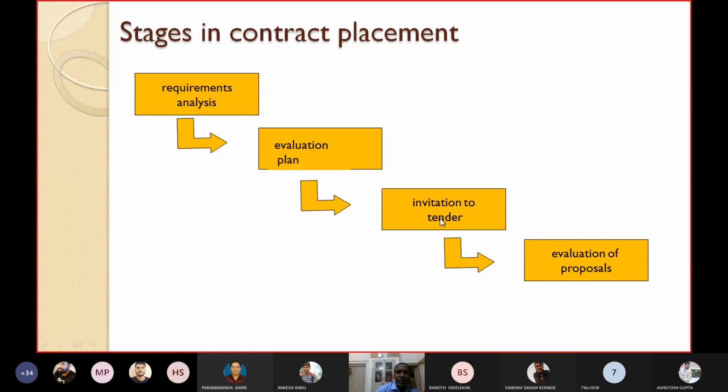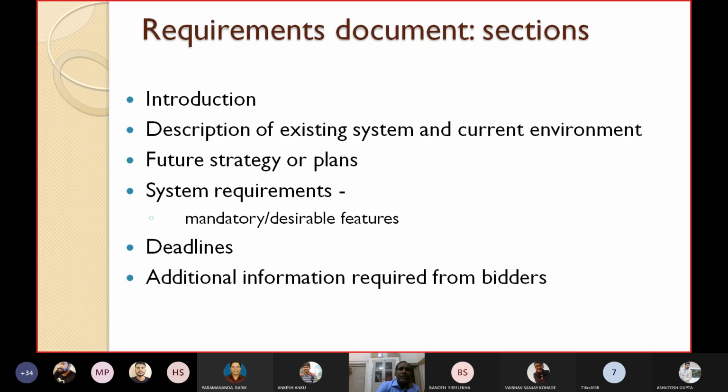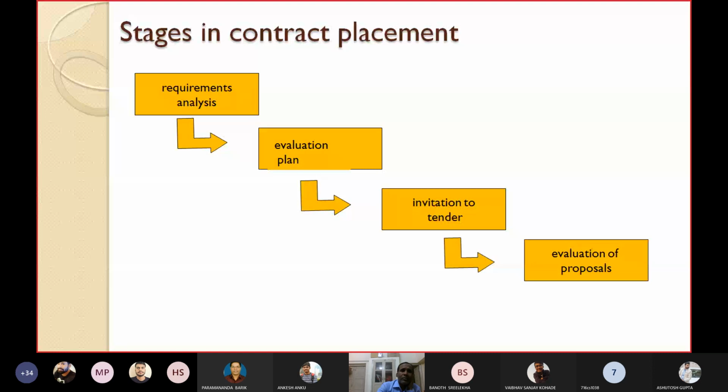Then you float the tender, the invitation to tender. Then you have to evaluate. How to evaluate? Based on this plan. Whatever plan you have made here, whatever values for the parameters you have taken here, accordingly you have to evaluate. Then you can send the results to the concerned persons. These are the stages that occur in contract placement. So the first one is the requirement analysis. You should prepare the requirement analysis, then only can you sign the contract.